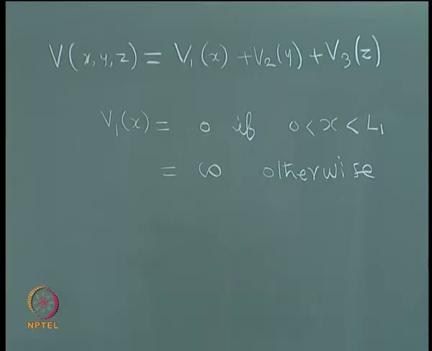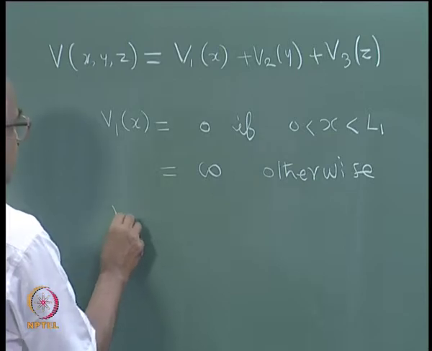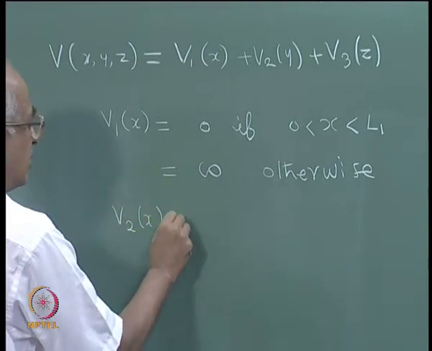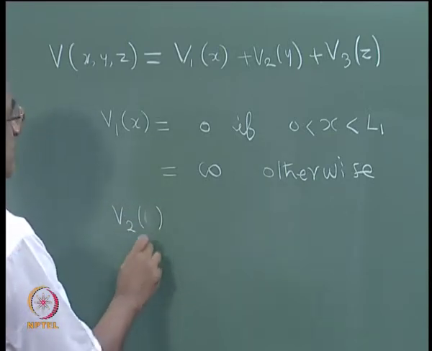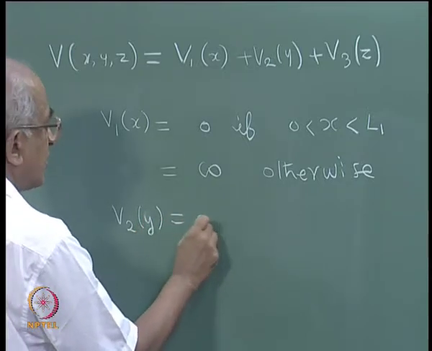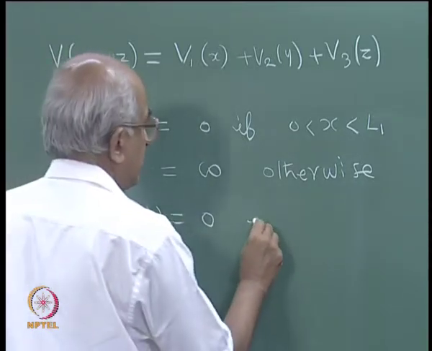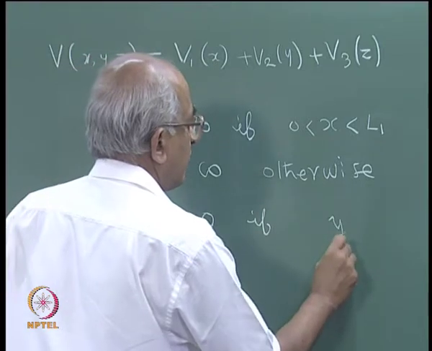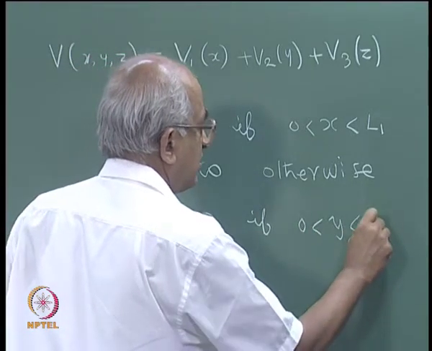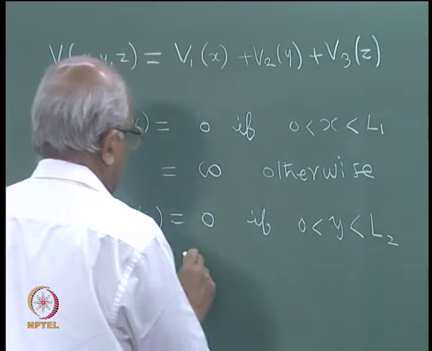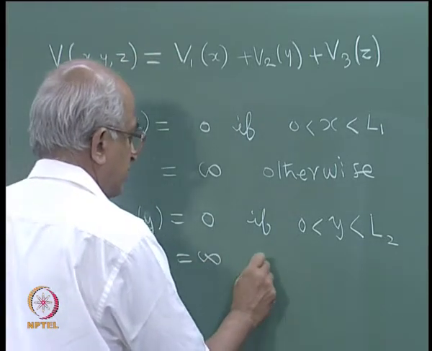Similarly, how will I define V2 of x? No, not V2 of x, but V2 of y. It will be defined to be 0 if y is between 0 and L2, and it will be equal to infinity otherwise.